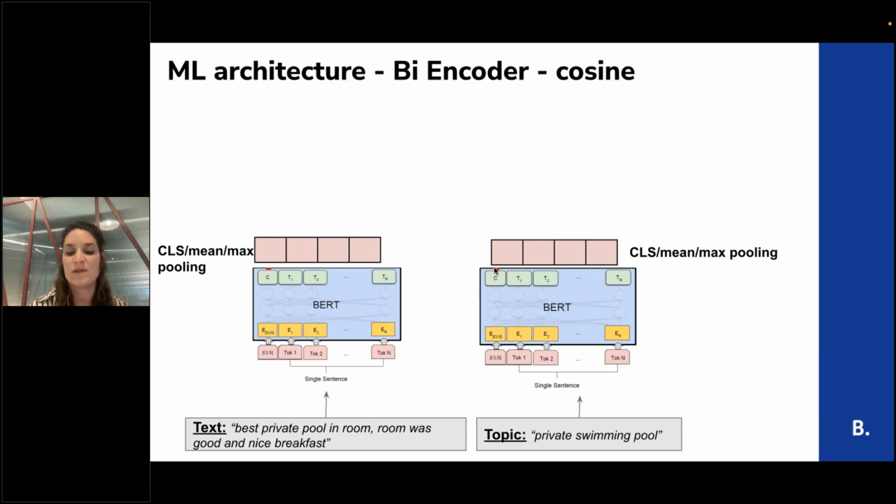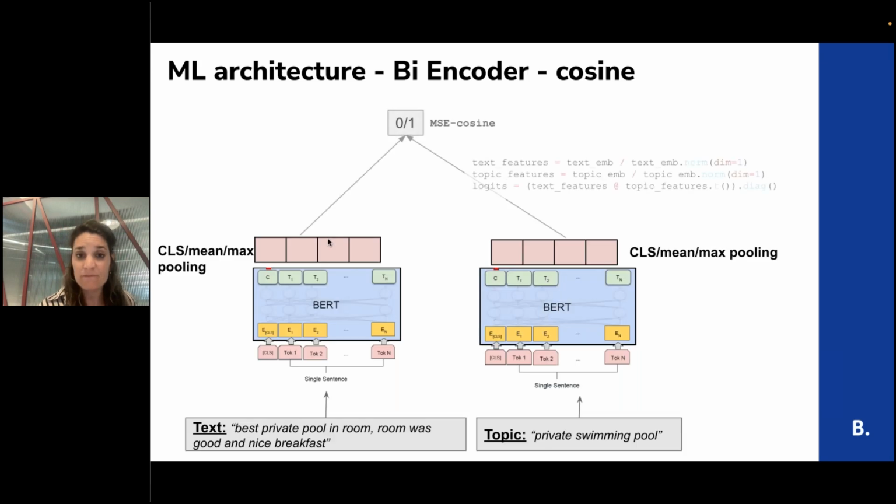CLS is the beginning token of the sentence, so it represents the whole sentence. But we also used min pooling, taking the tokens inside the topic and inside the text separately, and min pooling them. Also max pooling. We will see results for different hyperparameter tuning. Then, on top of the cosine, we used mean square error instead of binary cross entropy, which performed very well. So we have the mean square error loss function for the cosine prediction.